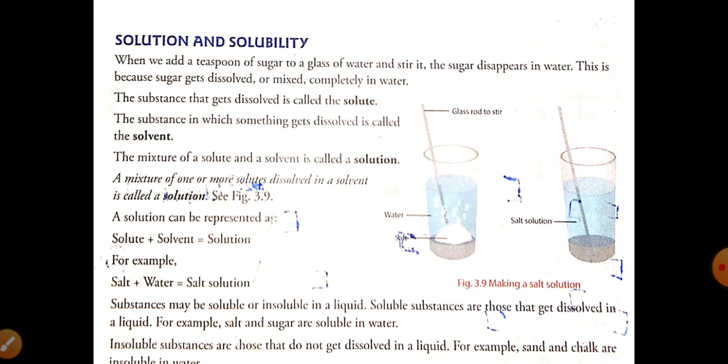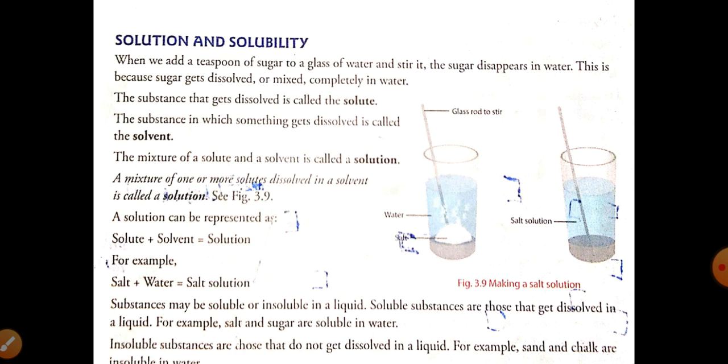The substance in which something gets dissolved is called a solvent. Sugar is called the solute because it gets dissolved in the water, and water is called the solvent because it dissolves the substance.